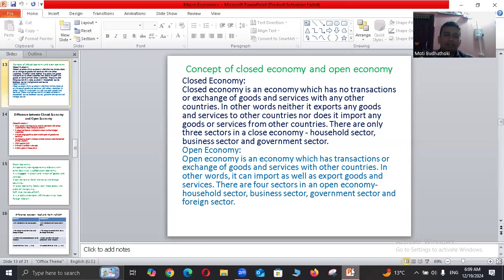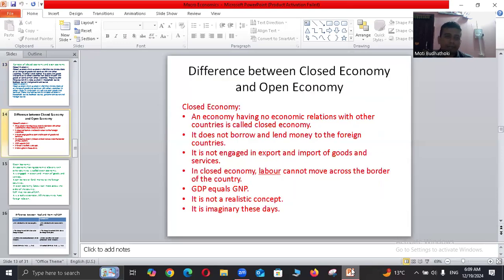And in a closed economy, GDP and GNP are the same, because no citizens are allowed to go to a foreign country and no foreigners are allowed to enter the domestic nation. So in a closed economy, GDP is equal to GNP. But in an open economy, GDP and GNP are not equal.